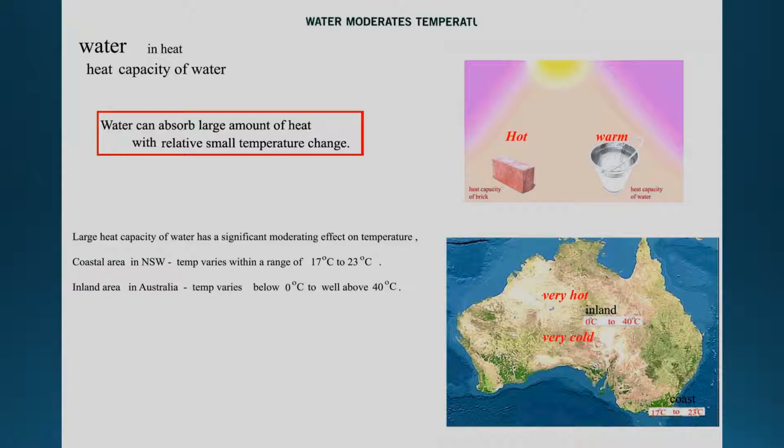When you're cold, you are very cold. In the coastal area, you are by the water, just like you have a bucket of water next to you. On a hot day, you are moderately hot. On a cold day, you are moderately cold. That's what I mean by moderating effect.